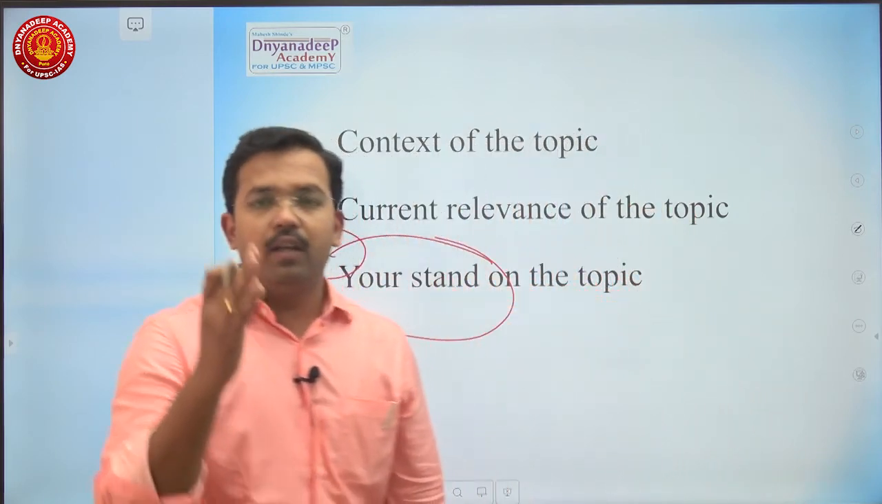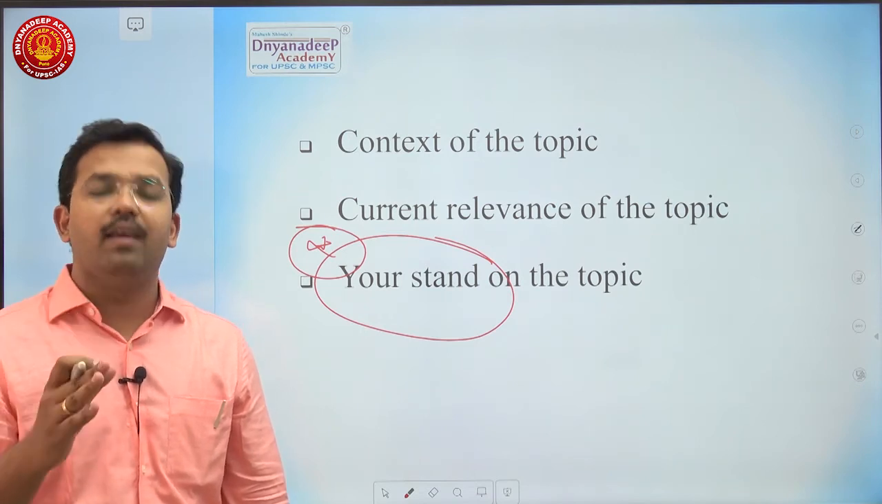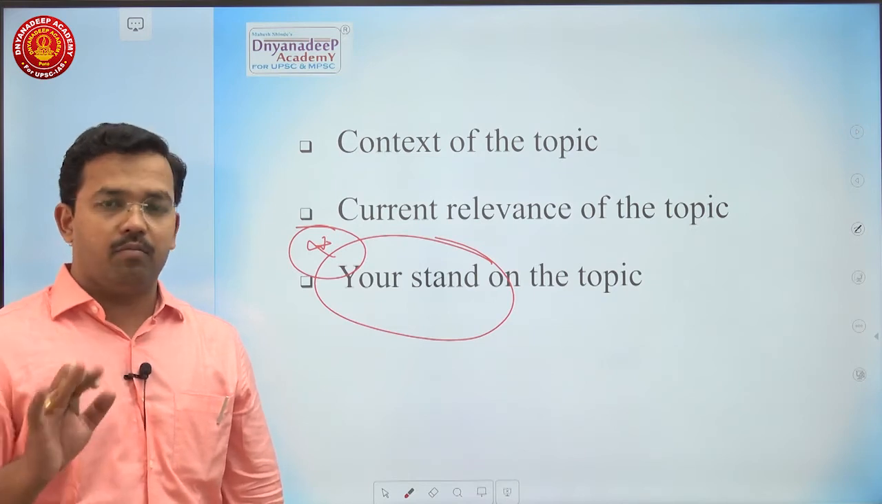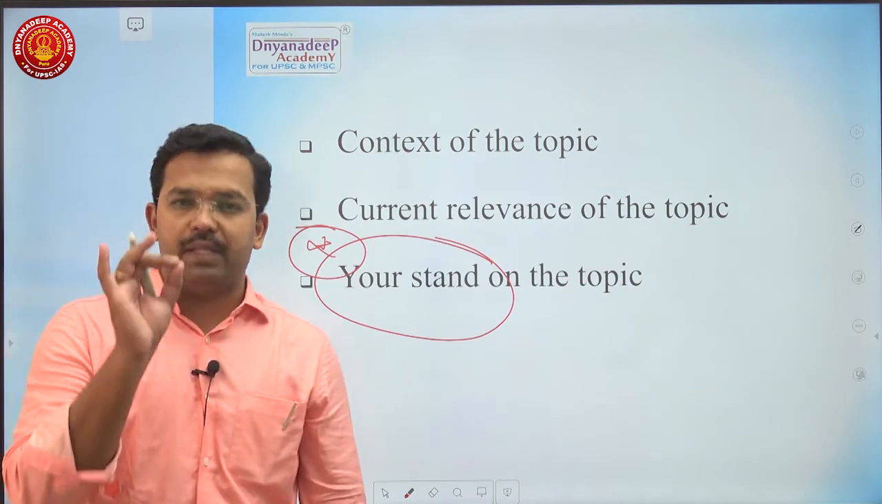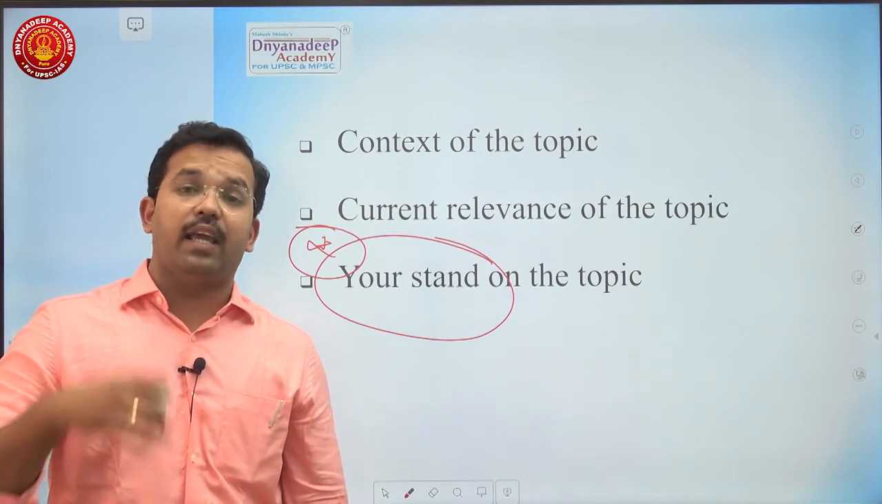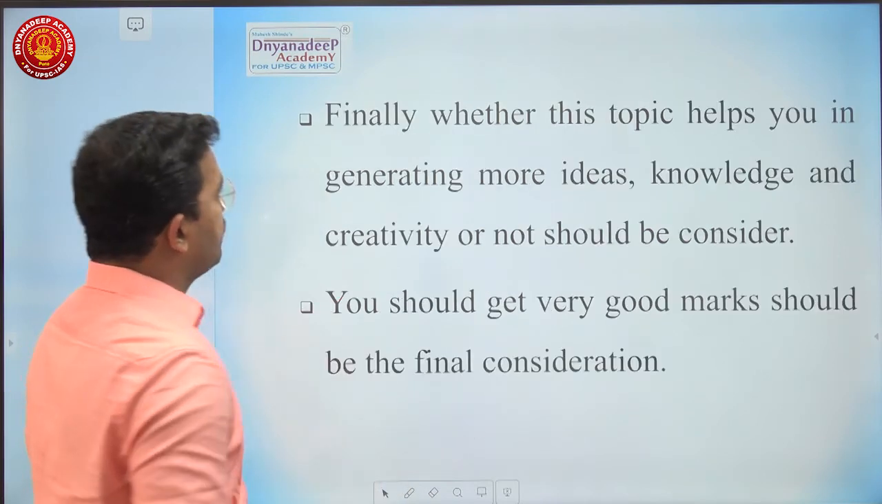But again, I'm going to take up in the next lecture what things should be avoided in an essay. When you are taking a stand, you should not criticize the government unnecessarily. You should not be an unnecessary critic of the government or any other thing. People do not love people who are very pessimistic, who are very negative, and who are always criticizing everything and anything. So your stand on the topic is very, very essential.